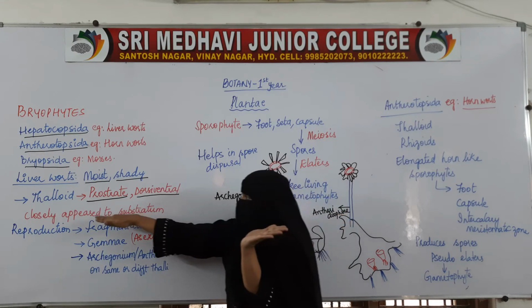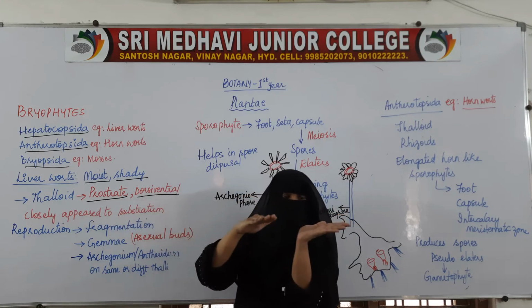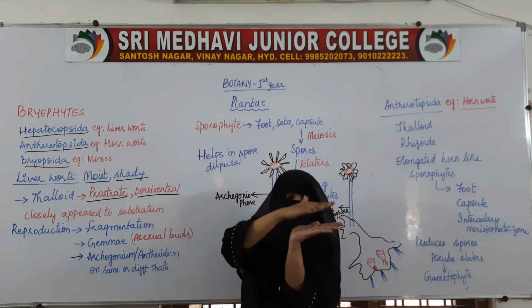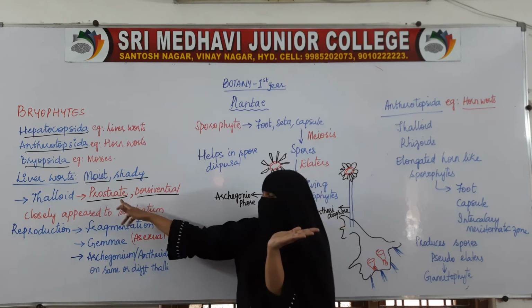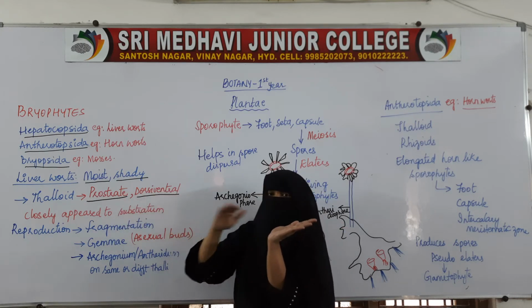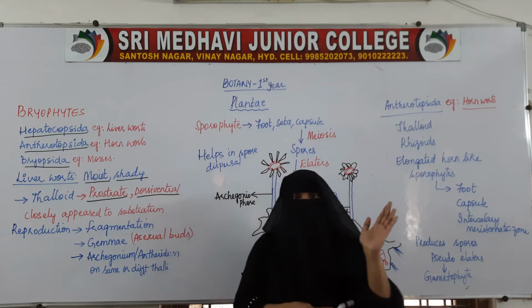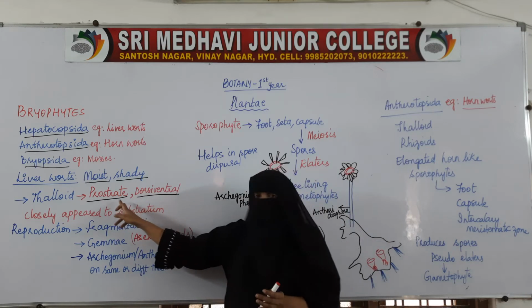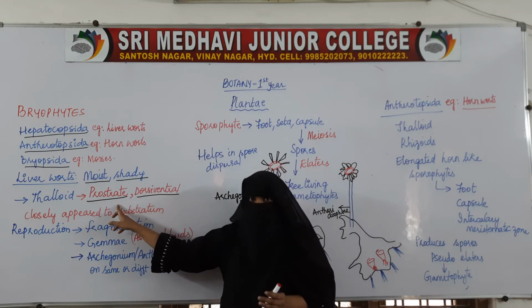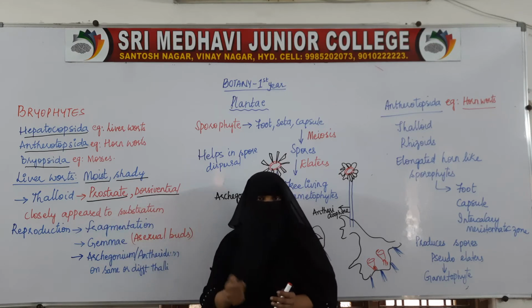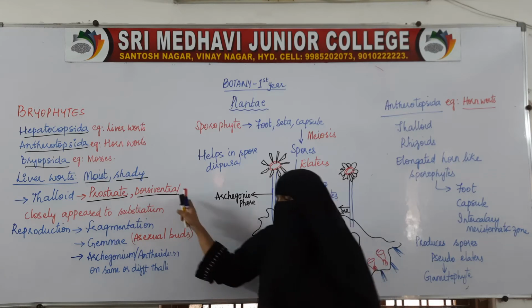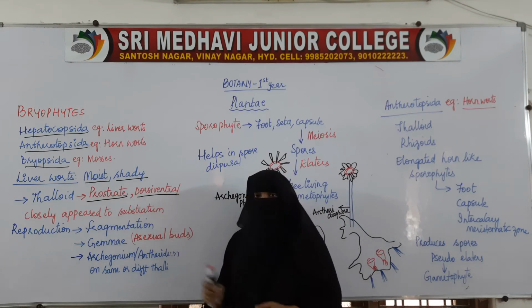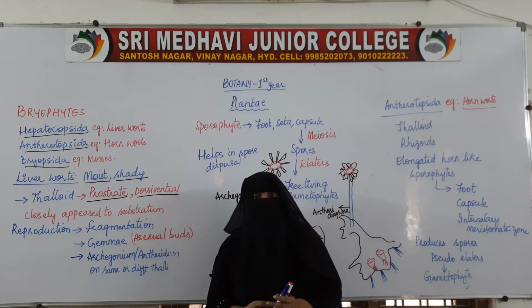They are closely appressed to the substratum, the ground. Because of this, they are prostrate and dorsiventral. Prostrate, that is lying on the ground without much height, and dorsiventral, with both the dorsal and ventral sides attached to the substratum.